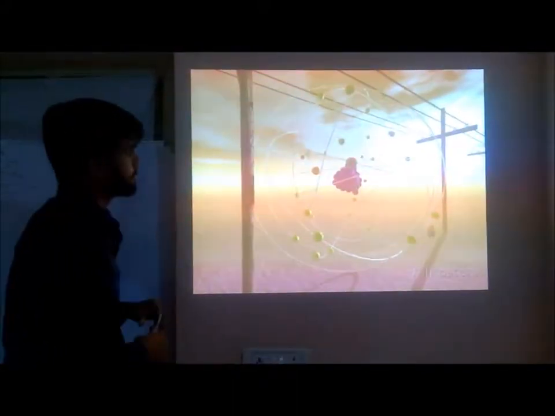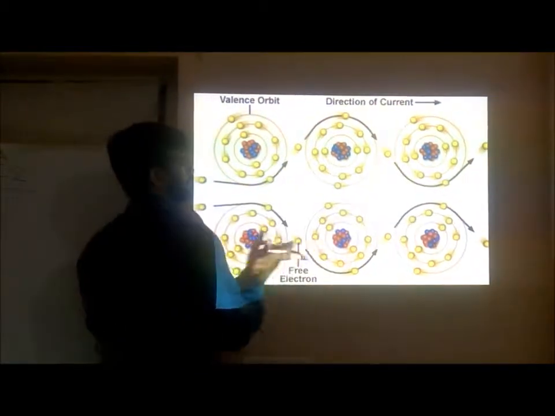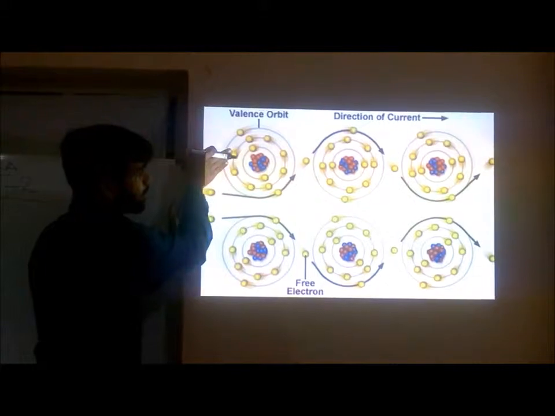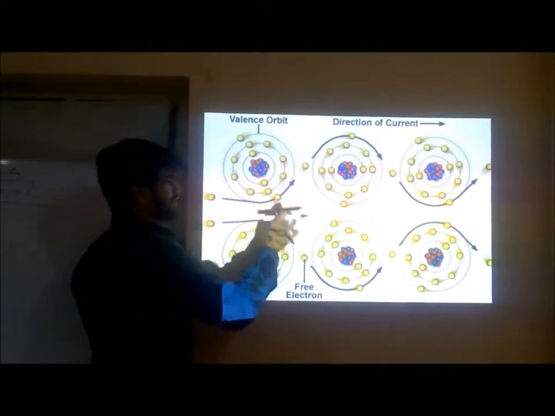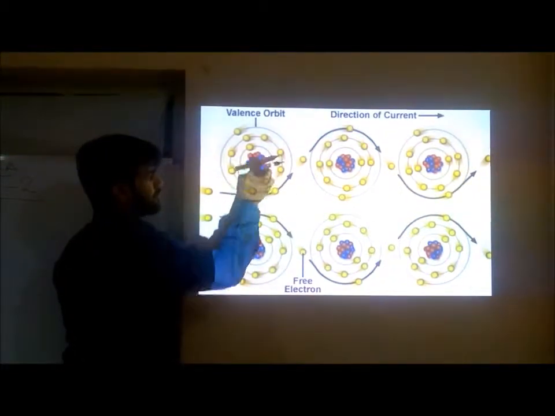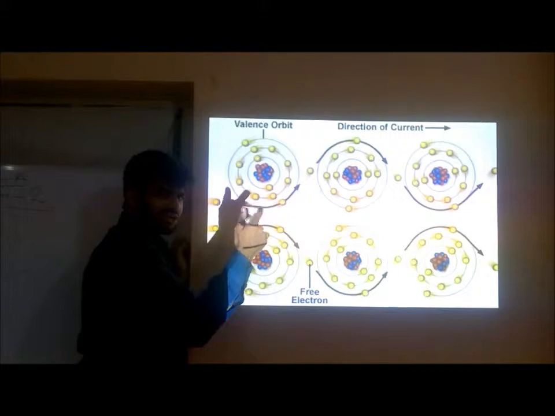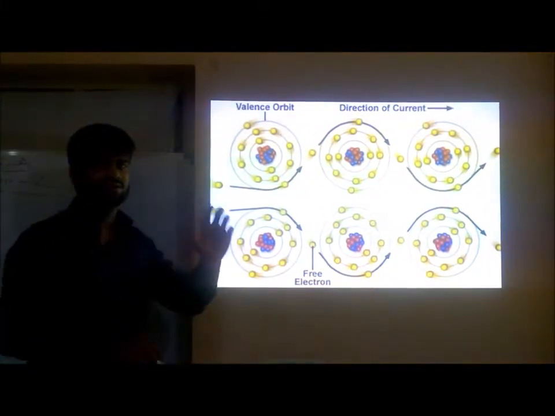Next slide. See here, atom 1, atom 2, atom 3, 4, 5, 6, as many as there are. So every copper atom will have valence electrons. Not just copper, any conductor will have valence electrons in its outermost shell, not the inner shell. When I apply voltage, what happens? These electrons will start flowing. As the electrons flow, it will constitute current. Let me now come to the topic.